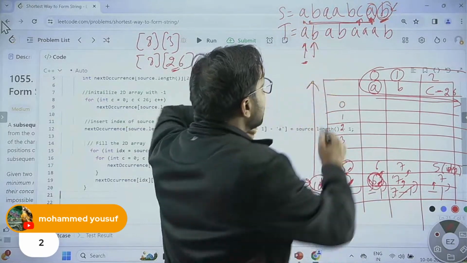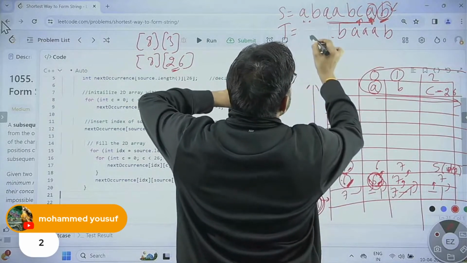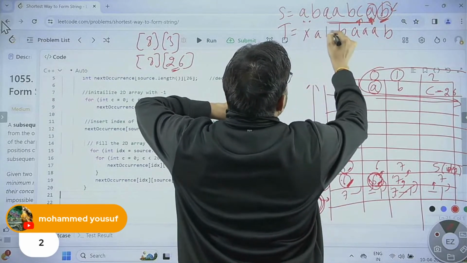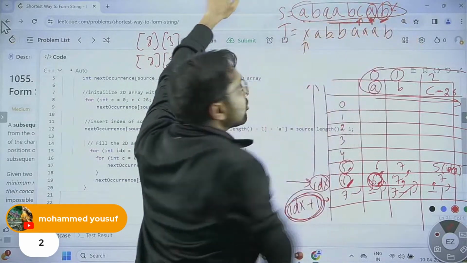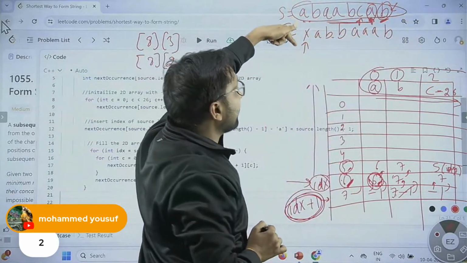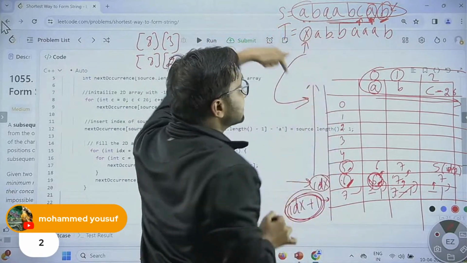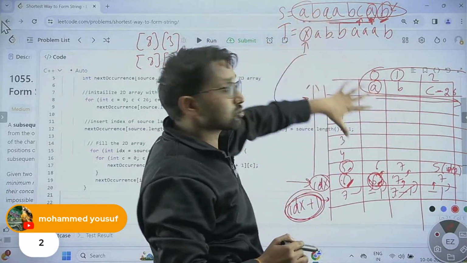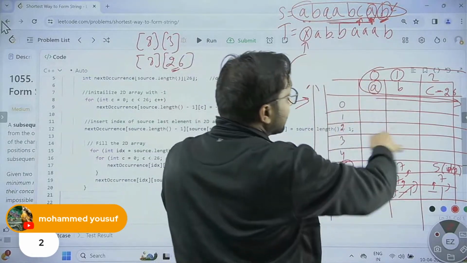What is the question? Let's suppose I find a symbol, let's suppose x over here. X is not present in the source. Then how will you find out with the help of this table that x is not present at all in the source? How can this table tell us?